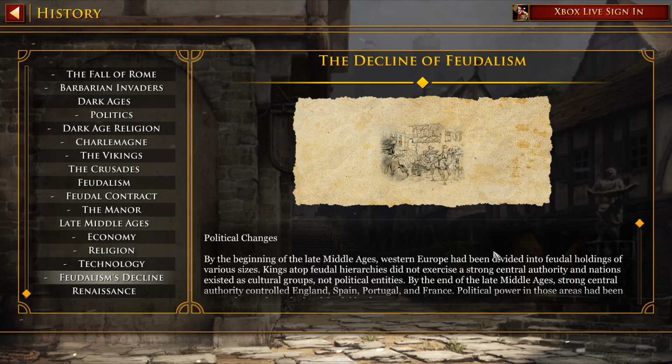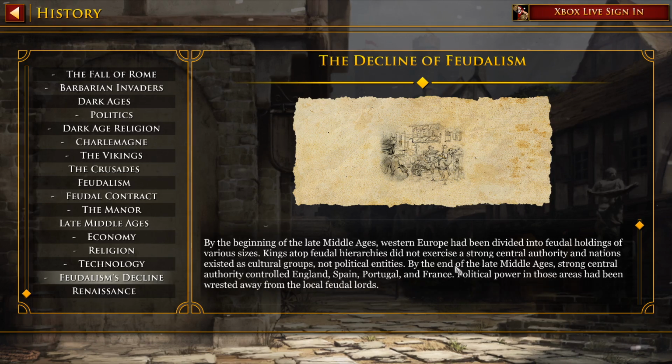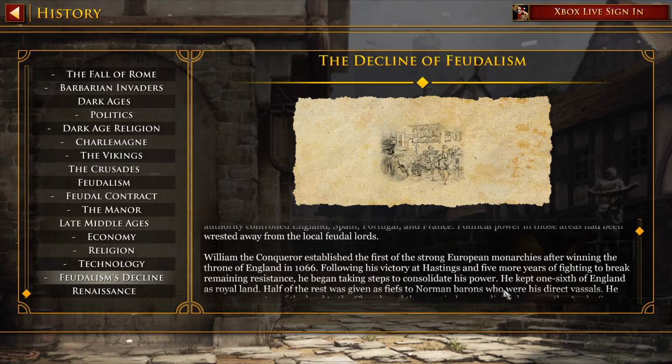Today we are going to go over the decline of feudalism, political changes. By the beginning of the late Middle Ages, Western Europe had been divided into feudal holdings of various sizes. Kings atop feudal hierarchies did not exercise a strong central authority, and nations existed as cultural groups, not political entities. By the late Middle Ages, strong central authority controlled England, Spain, Portugal, and France. Political powers in those areas had been wrestled away from the local feudal lords.